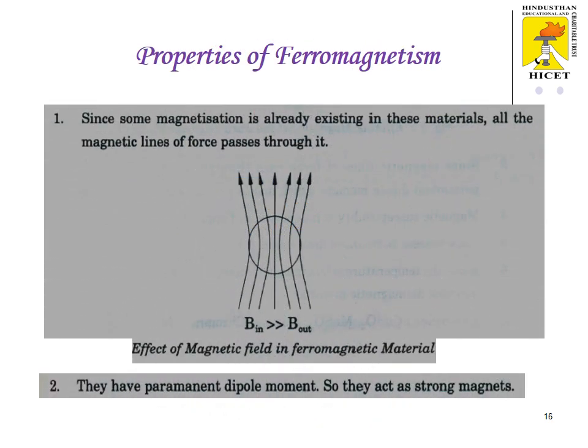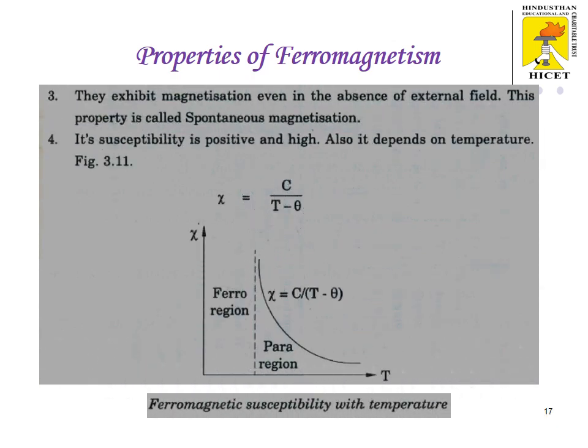Since some magnetization already exists in this material, all the magnetic lines of force pass through the material. The second property: they have permanent dipole moment, so they act as strong magnets. They exhibit magnetization even in the absence of an external magnetic field. This property is called spontaneous magnetization.